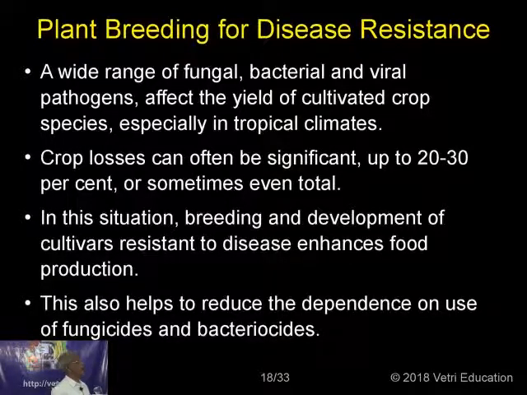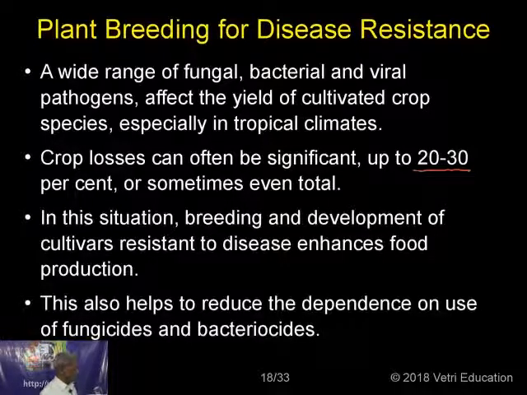A wide range of fungal, bacterial and viral pathogens affect the yield of cultivated crop species, especially in tropical climates. Crop losses can often be significant, up to 20 to 30%, or sometimes even total. In this situation, breeding and development of cultivars resistant to diseases enhances food production.